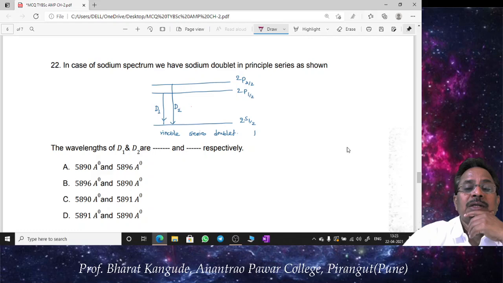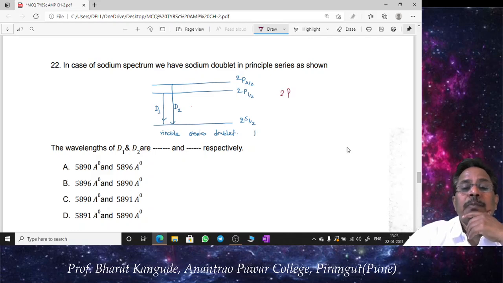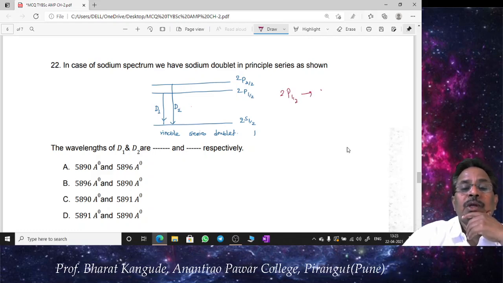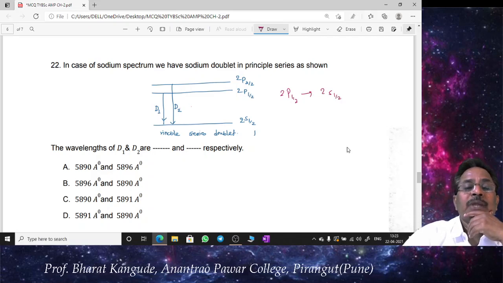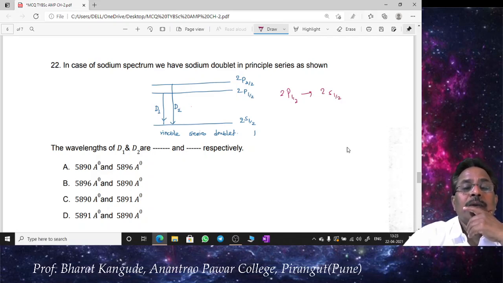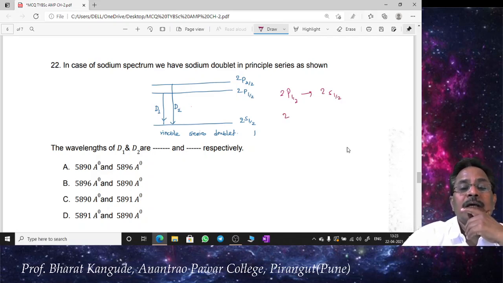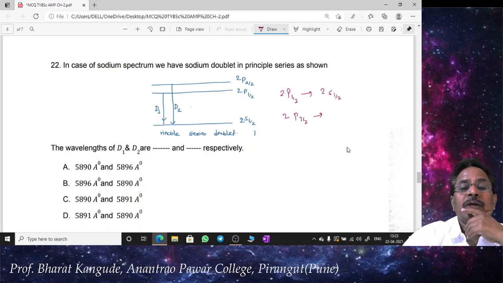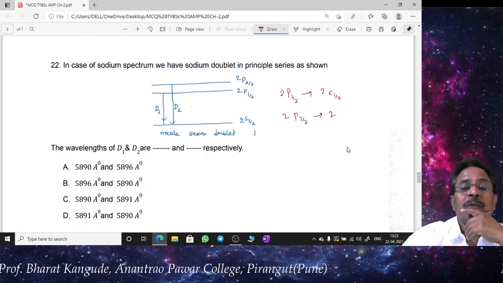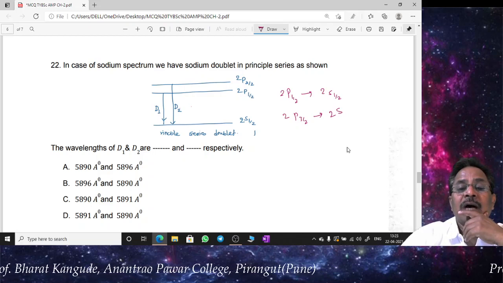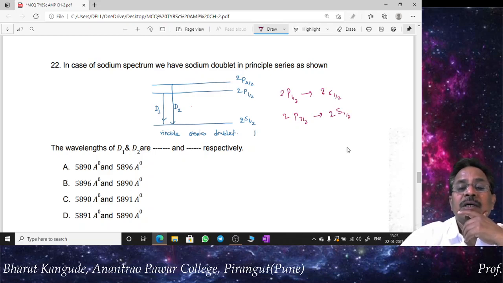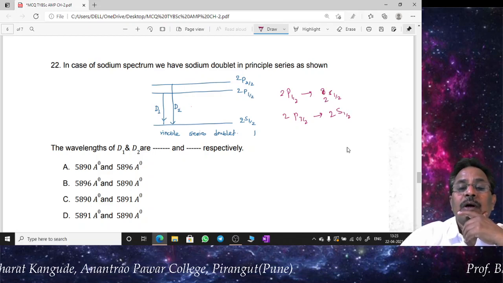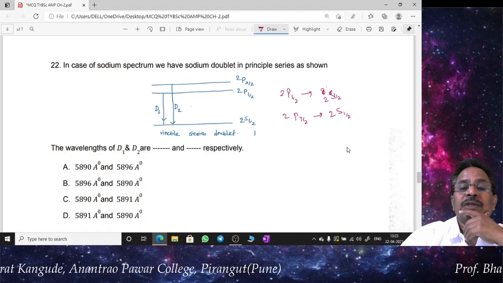So there is a transition from doublet P 1/2 to S 1/2, and then from doublet P 3/2 to 2 S half. Okay, this is not doublet, this 2 is the principal quantum number, S half, so it is a singlet S half.